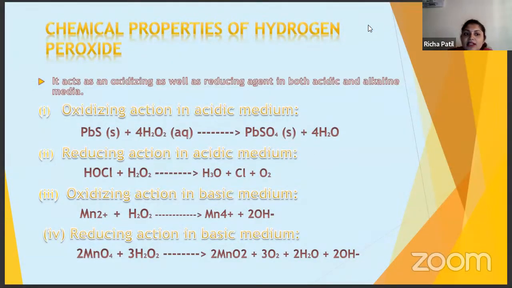Then what are the chemical properties? Hydrogen peroxide acts as both an oxidizing agent as well as a reducing agent, in both acidic and alkaline media. These are the reactions; just go through them. Here hydrogen peroxide acts as both oxidizing and reducing agent in both conditions: acidic medium where you take acid, and alkaline solutions like NaOH and KOH. So these are the different chemical properties of hydrogen peroxide.